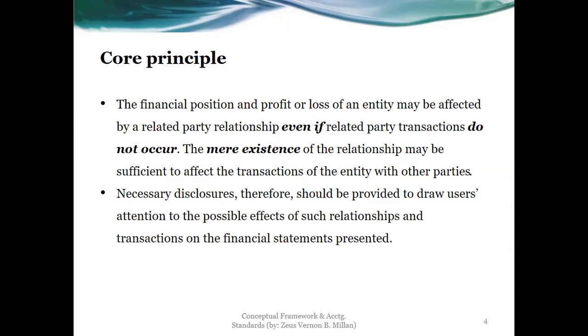However, the associate has profits or even losses. The parent will have a share of such based on the percentage of ownership. Let's say it acquired 30%. So 30% of the profits and losses will have to be reflected in the balance of that particular investment in associate.